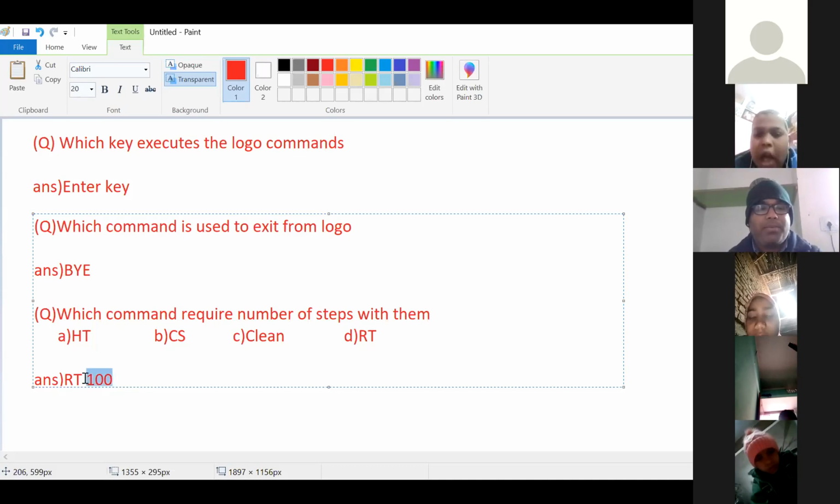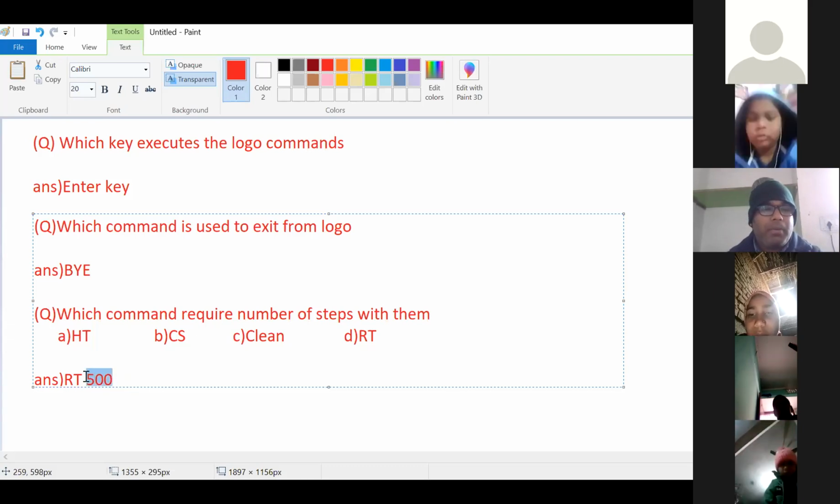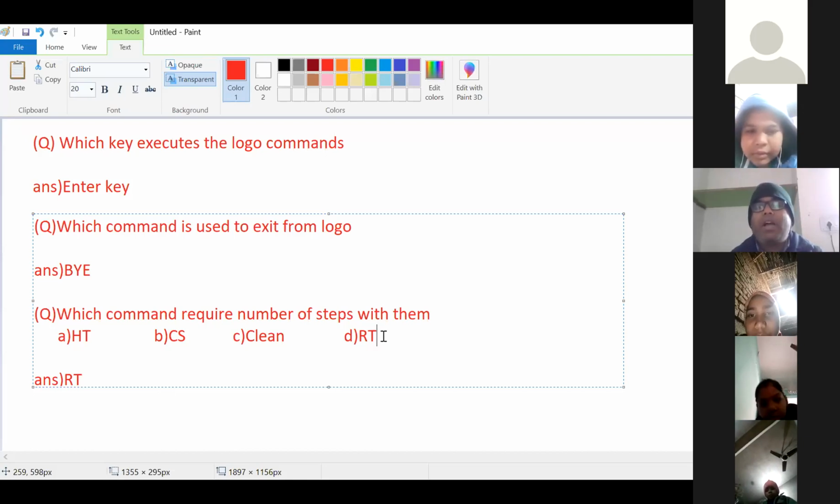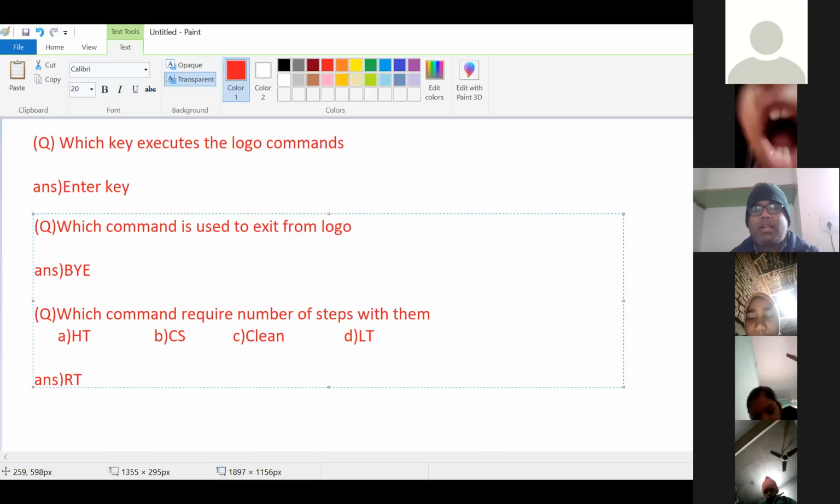This is the number of steps. Suppose RT 200, so this is the number of steps. RT 500, this is the number of steps. So according to the question and options, the answer is the RT command. If the option is changed and LT is there, then the option will be the LT command. Is it understood? Does anyone have any doubt?